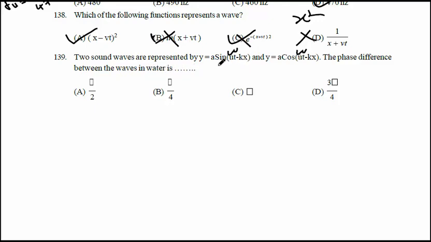If one function is sine and the other function is cos, then the phase difference between them is definitely pi by 2, that is 90 degrees. So there is no need for calculation. Pi by 2 is the correct option.